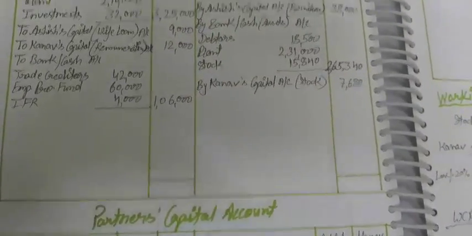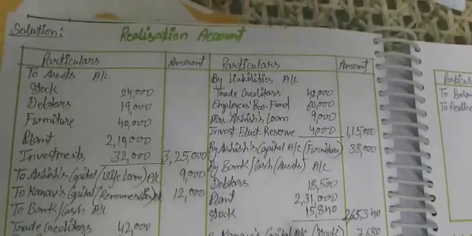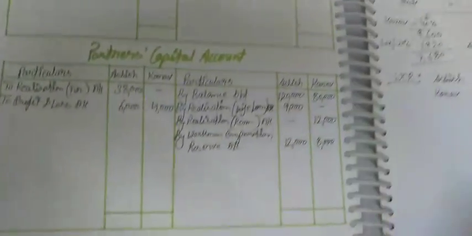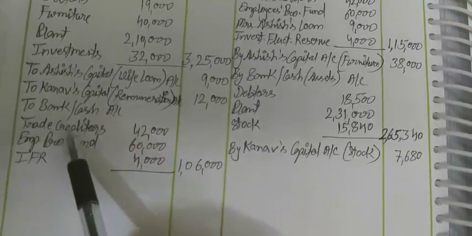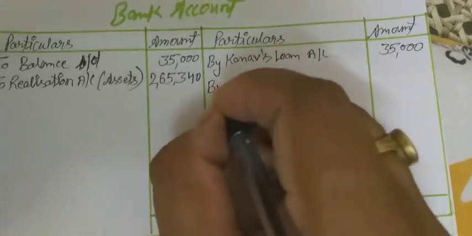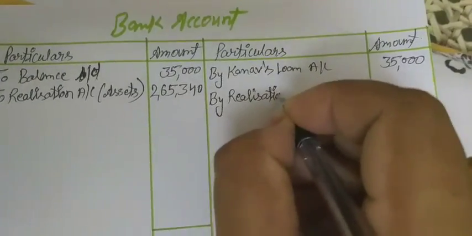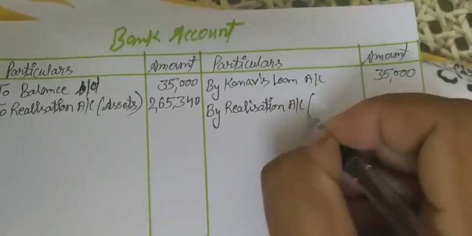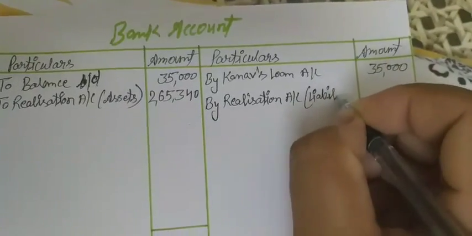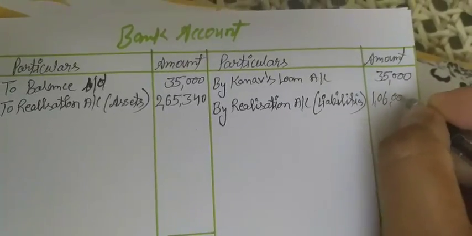Now we need to calculate the balance of all accounts, the realization account as well as the partners' capital account and whatever payments are made. Student, one thing is there: the payment of liability is also done, that is 1,06,000. So it will be transferred to the bank account credit side by realization account, and it is for payment of liabilities, that is 1,06,000.